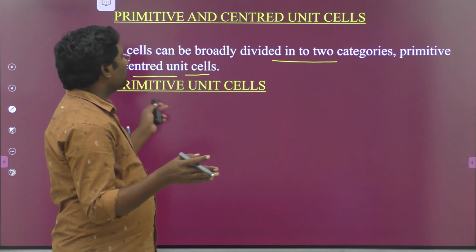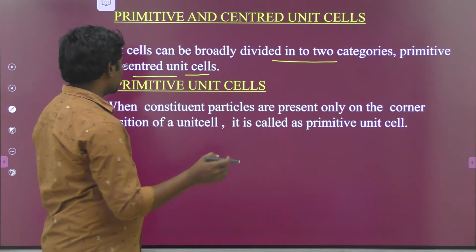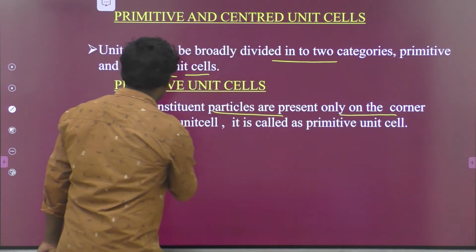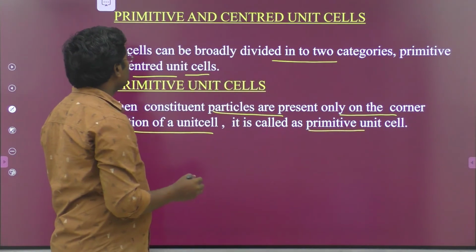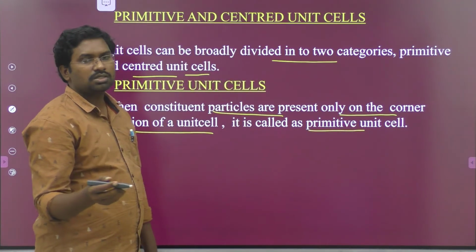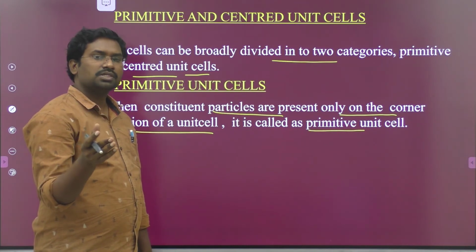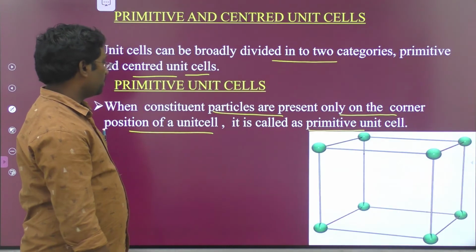What are primitive unit cells? When constituent particles are present only at the corner positions of the unit cell, it is called a primitive unit cell. These are simple unit cells. In the given cubic structure, if atoms are present only at the corner positions, it is said to be a primitive unit cell.